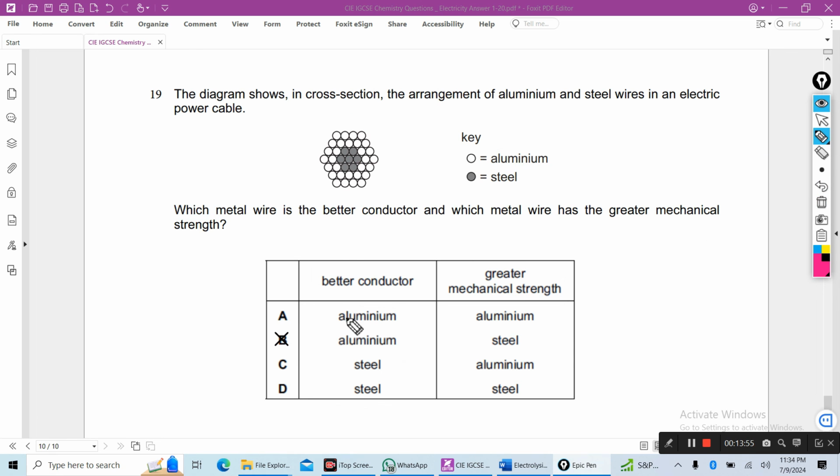And A is wrong. Why? Aluminium, this part is right, but this is not aluminium, this is wrong. Here the better conductor is aluminium, not steel. So B is the correct answer.